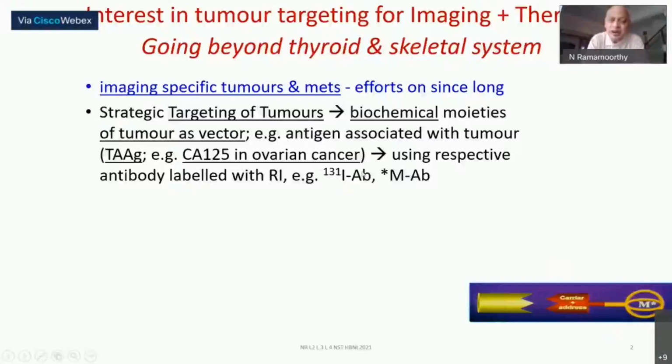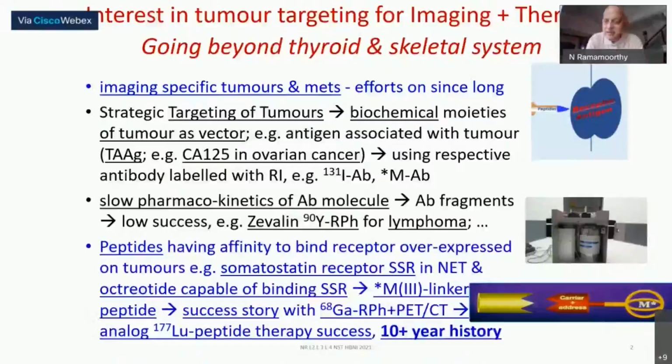And that antibody, you can label it with either radioiodine or a radiometallic element that could be used then as the targeting part. This was an extremely elegant concept, and therefore, the world over, there had been plenty of interest. And for virtually close to 3 decades, 25 to 30 years, lots and lots of efforts have gone in. But unfortunately, in this case, these antibodies are very large molecules, around 150,000 Daltons. Such large molecules have in vivo extremely slow pharmacokinetics.